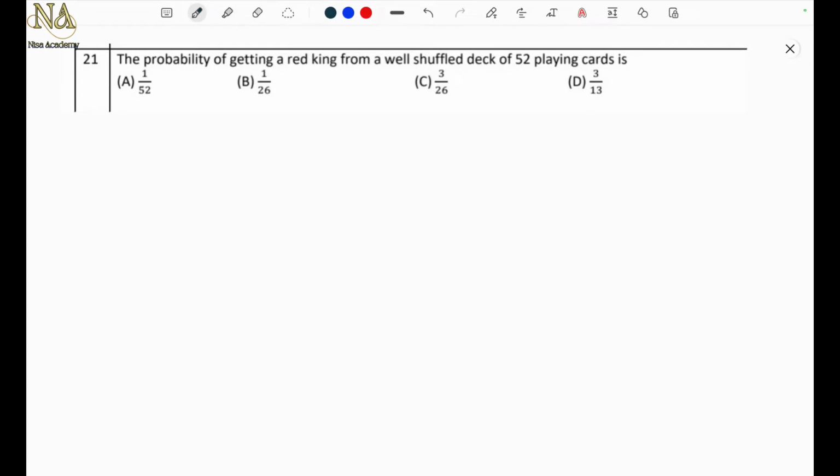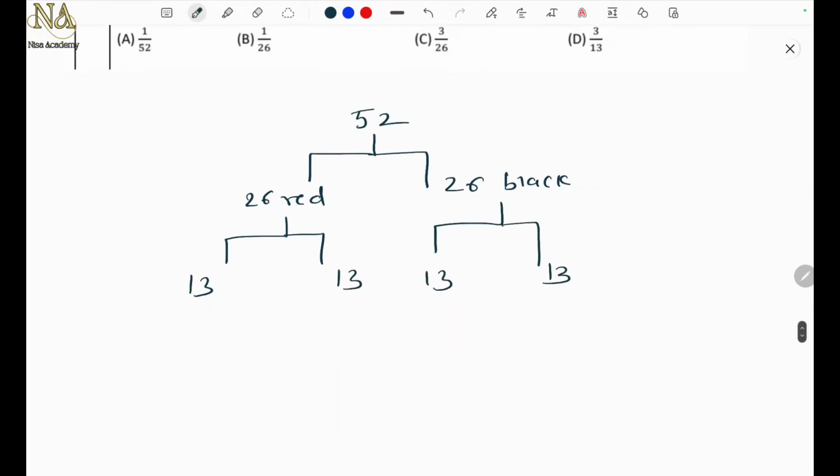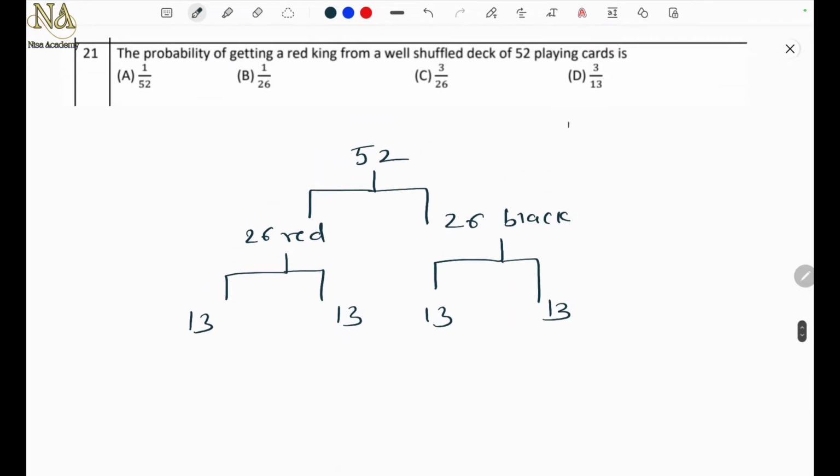Question number 21. The probability of getting a red king from a well shuffled deck of 52 playing cards is. Now the 52 playing cards are divided into 26 red cards and 26 black cards, right? Further, these are divided into 4 suits of 13 cards, right? And how many face cards? Yes, there are 12 face cards.